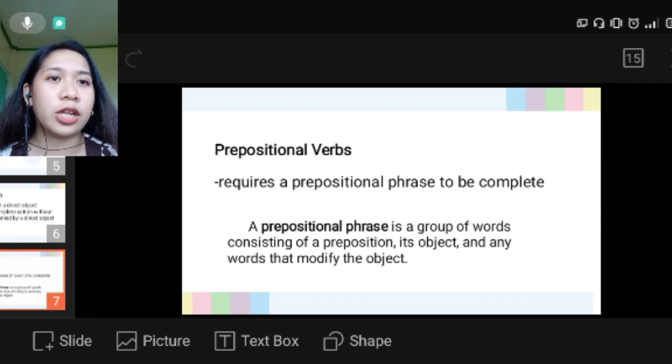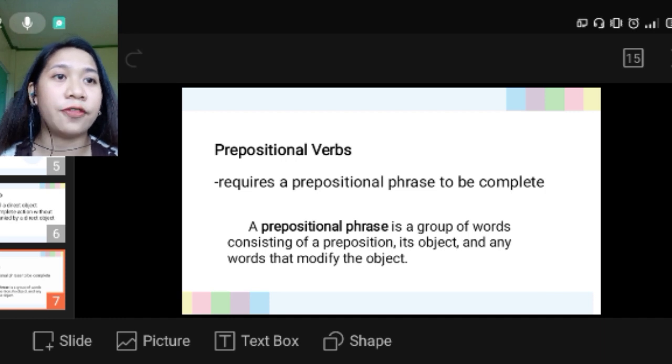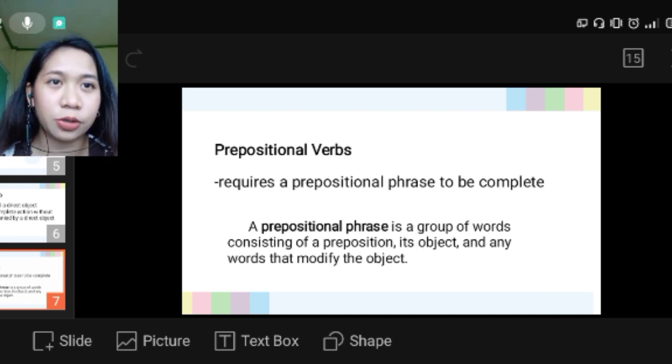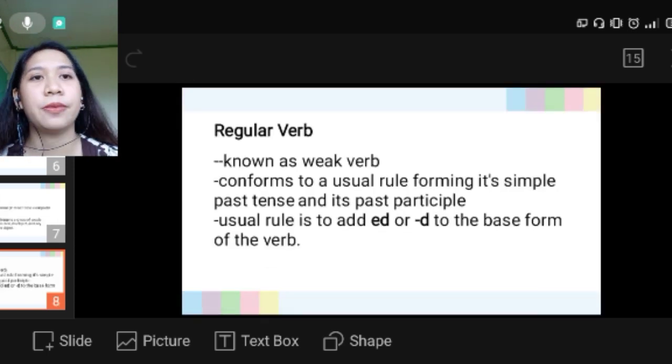Next is prepositional verb. Prepositional verb requires a prepositional phrase to complete. So, what is a prepositional phrase? A prepositional phrase is a group of words consisting of a preposition, its object, and any words that modify the object. So that is prepositional verb.